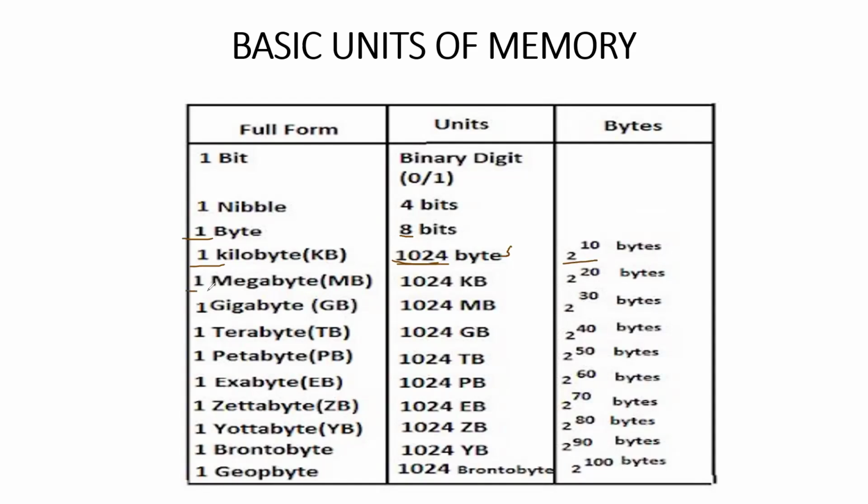1 megabyte is called 1024 kilobytes, that is 2 power 20, since a kilobyte is 2 power 10, so totally 2 power 20. 1 gigabyte is called 1024 megabytes. This is 2 power 10, and a megabyte is 2 power 20, so the total is 2 power 30. This is how we have to understand the questions and answers.